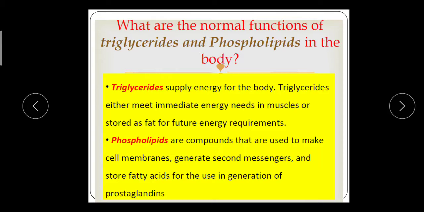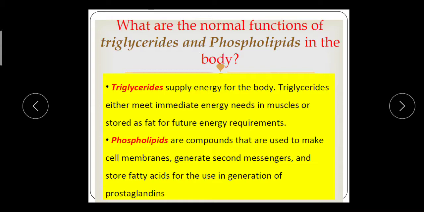The second type of lipid is triglyceride. The function of triglyceride is to supply energy for the body. Triglyceride either meets immediate energy needs in muscle or is stored as fat for future energy requirement. This triglyceride is stored in the form of free fatty acid in the adipose tissue.